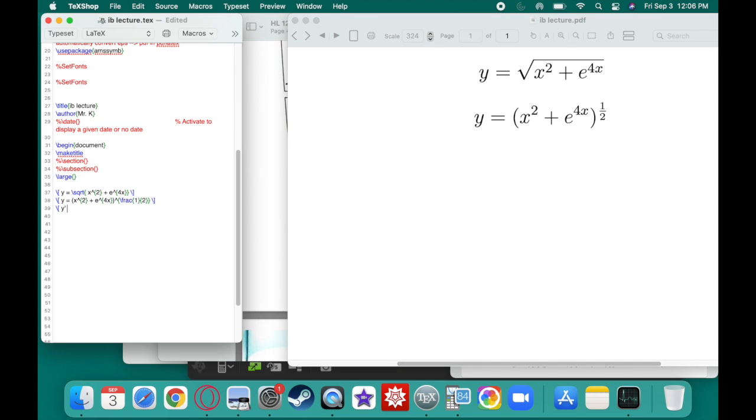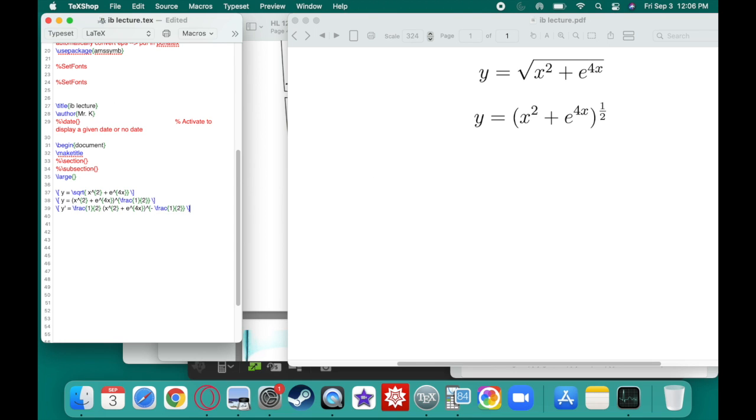So how about we say, okay, power rule. Derivative of the outside times the derivative of the inside. That's the chain rule, but I'm going to use the power rule for that. So this is going to be 1/2, and copy this down. And 1/2 minus 1 is negative 1/2.